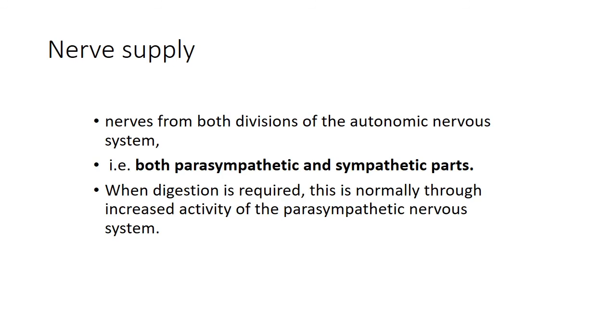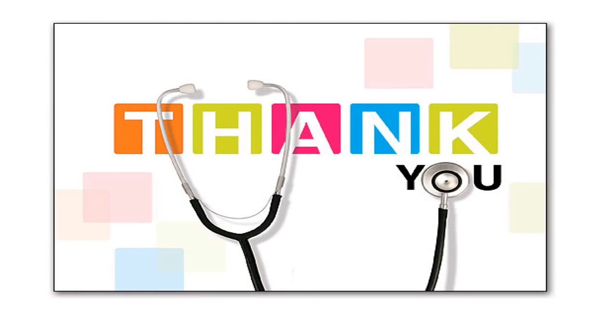Now we will see the nerve supply of the whole GI tract, that is, nerves from both divisions of the autonomic nervous system, both parasympathetic and sympathetic parts. When digestion is required, that is normally through increased activity of the parasympathetic. So this is all just an overview of the lining and the layers of the GI tract.